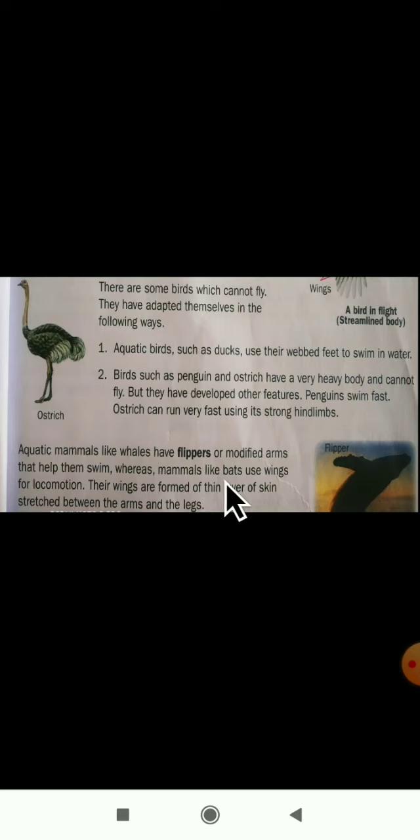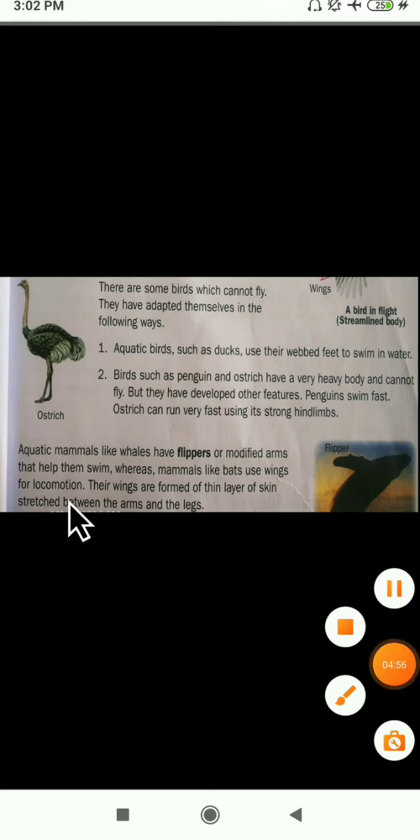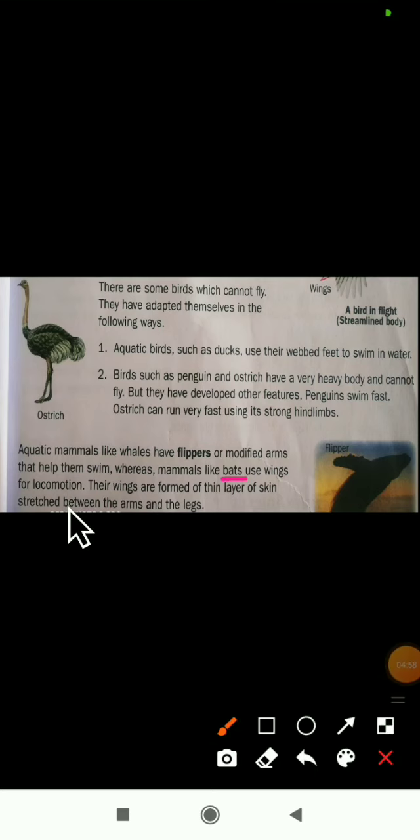Whereas mammals like a bat use wings for locomotion. You have observed bats flying at night. So what is the locomotion in bats? They use their wings for locomotion. Locomotion is nothing but moving from one place to another place. Their wings are formed of a thin layer of skin stretched between the arms and the legs. How are the wings formed? By the thin layer of skin between the arms and the legs.